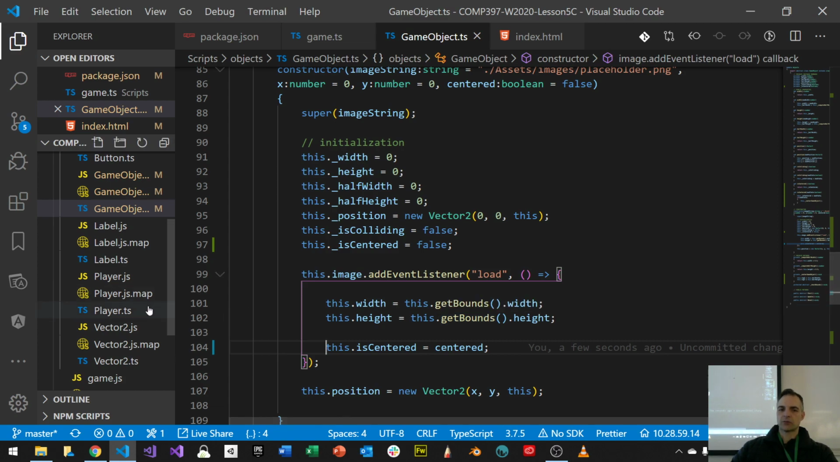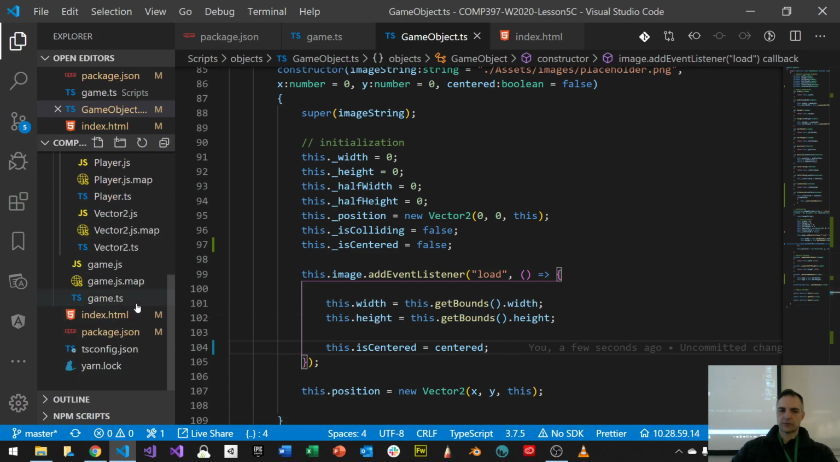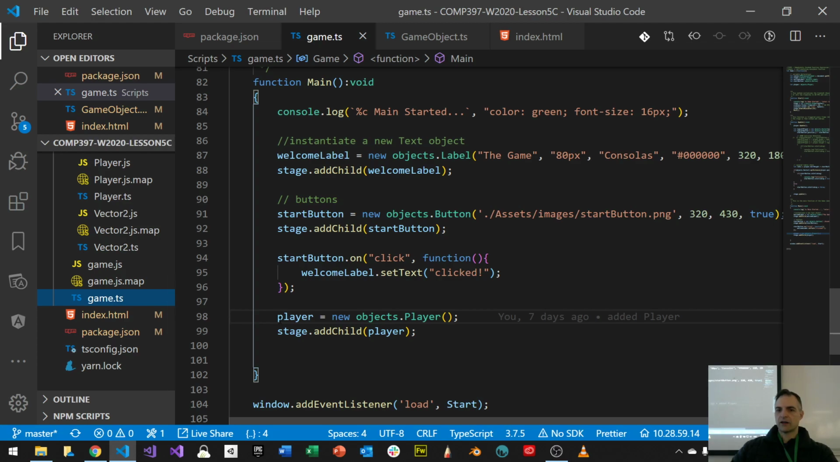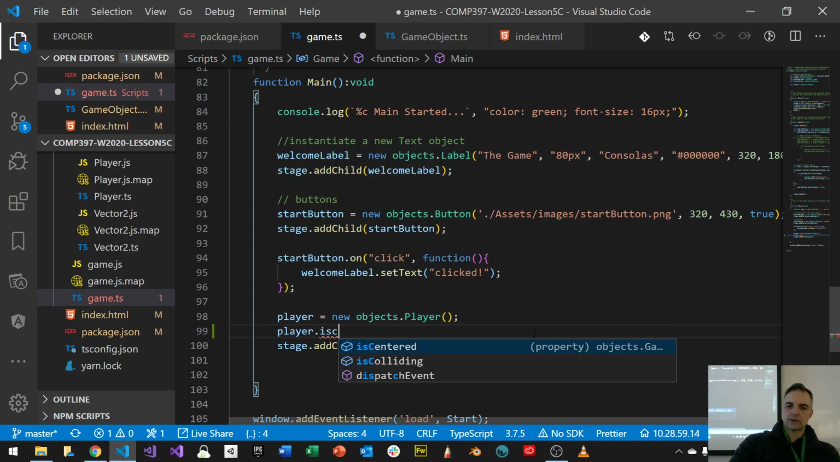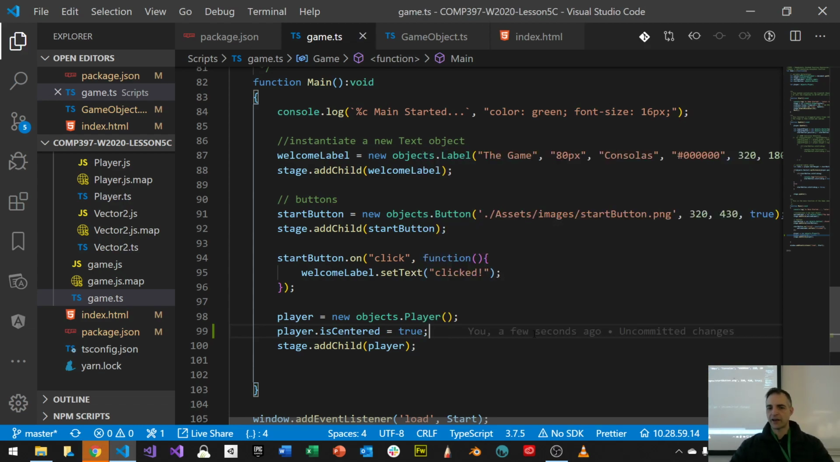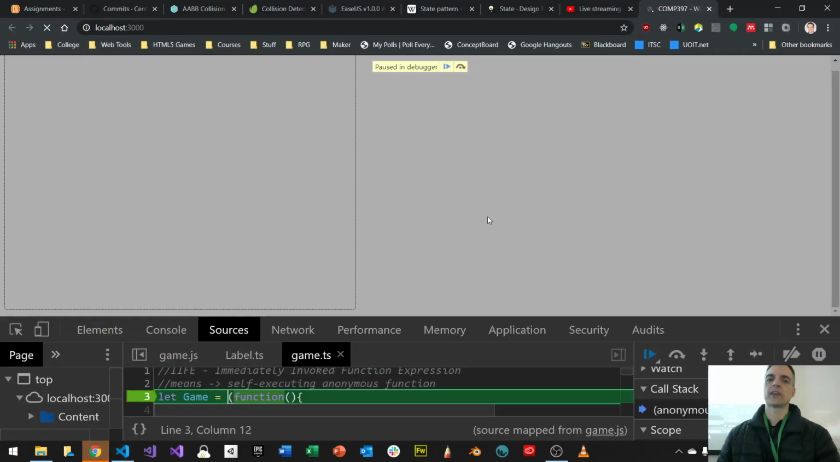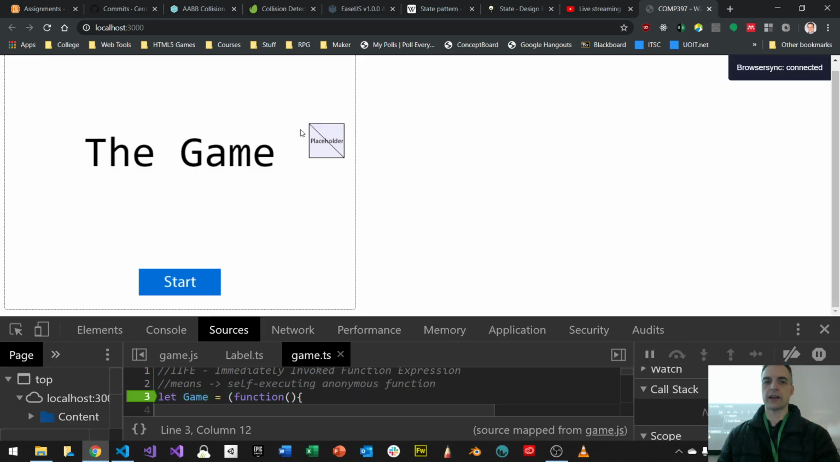Okay, so let's go back to my class, which is my game.ts. And here where I set up a new object, I just want to say before I enter it in, player.isCentered is true. I should be able to do that now. And what it should do is the regex value of this thing is going to be the half width and half height of my object. So now if I save it, we should see, if we did it right, that my object is centered, but it's not.